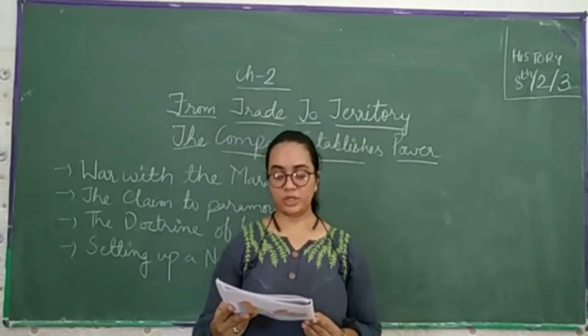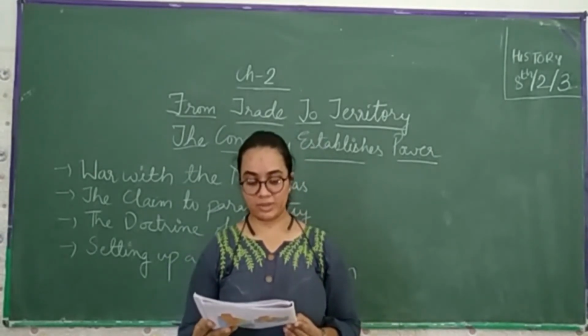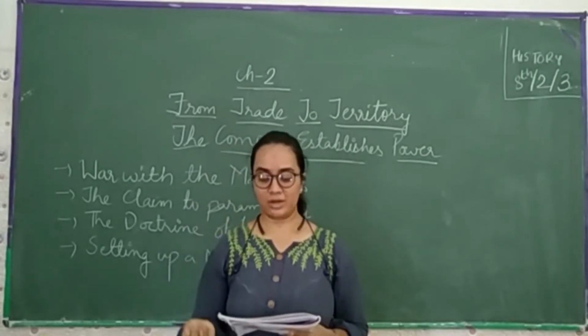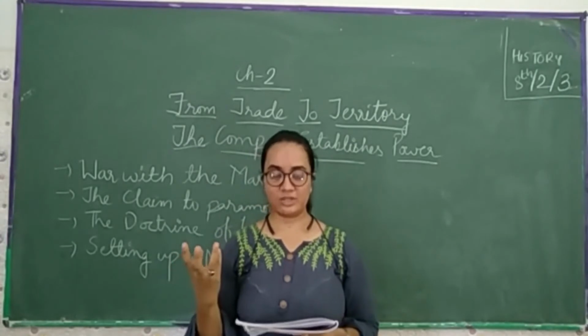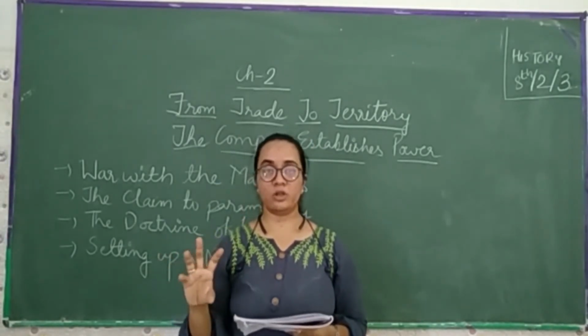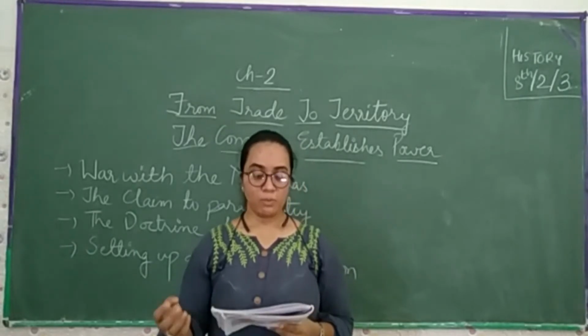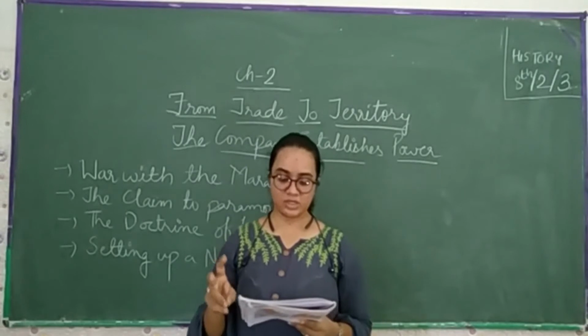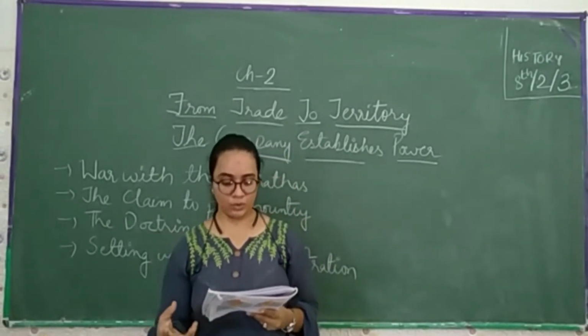From 1772, a new system of justice was established. Each district had two courts: a criminal court, called the Faujdari Adalat, which is an Urdu word, and the civil court, called the Diwani Adalat. Maulvis and Hindu Pandits interpreted the Indian laws for the European district collector who presided over the civil courts.